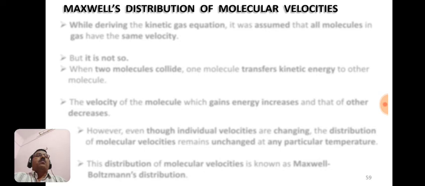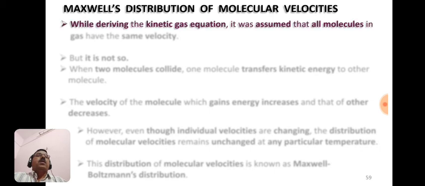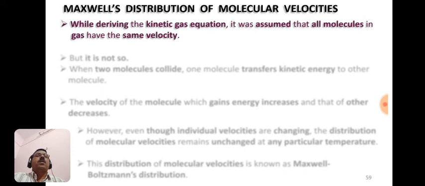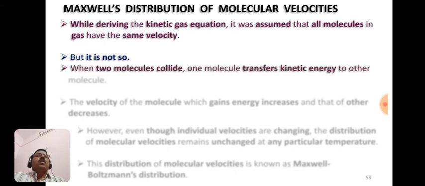Now we have to study Maxwell's distribution of molecular velocities. While deriving the kinetic gas equation, it was assumed that all molecules in the gas have the same velocity, but in actual practice it is not so. When two molecules collide, one molecule transfers its kinetic energy to the other molecule.